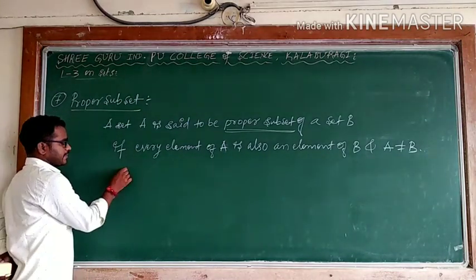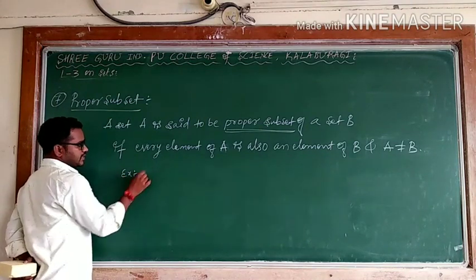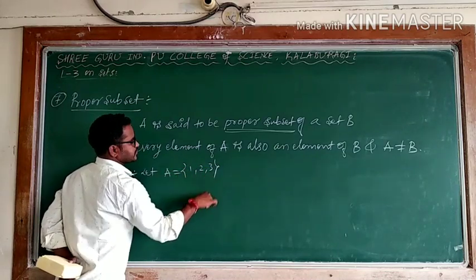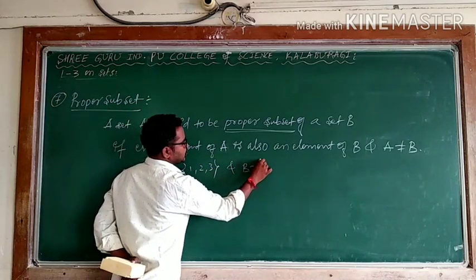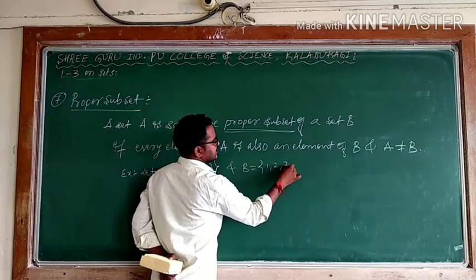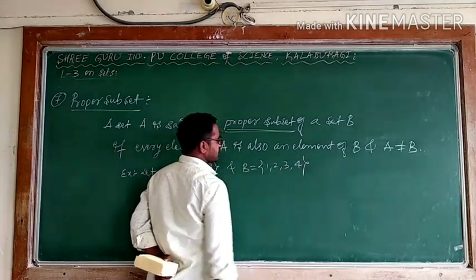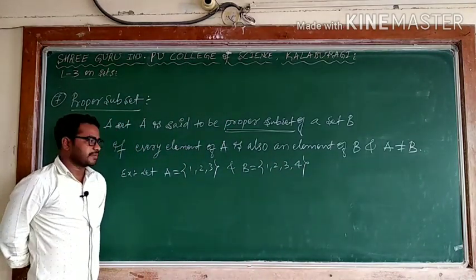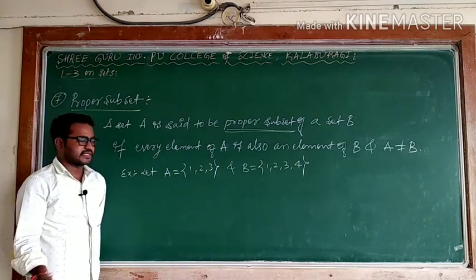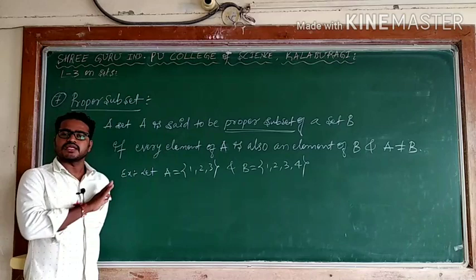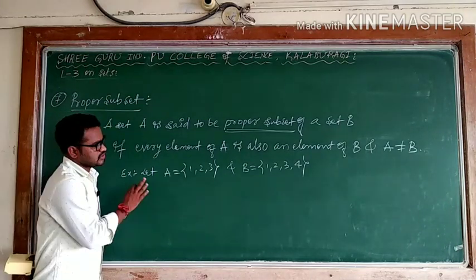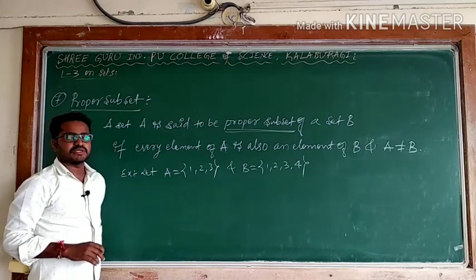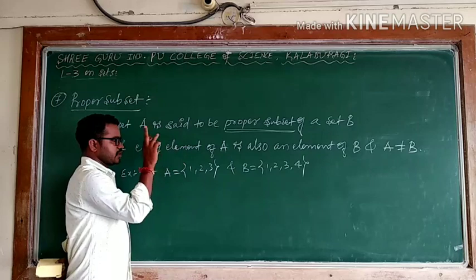Using an example, you can come to know exactly what it is. Let A equal 1, 2, 3 and B equal 1, 2, 3, 4. This much is enough. Can I say A is a subset of B? Instead of proper subset, first, is it a subset? Yes, there is no extra condition: according to subset, every element of A should belong to B. Yes, 1 belongs, 2 belongs, 3 belongs.